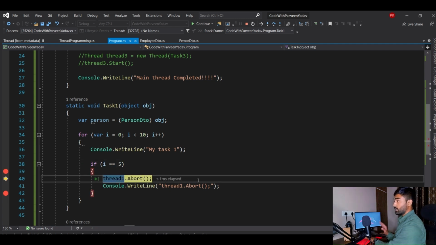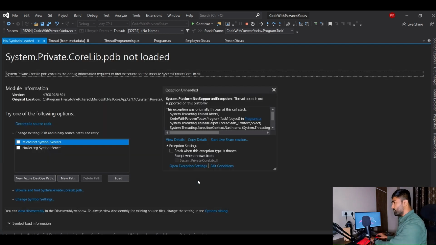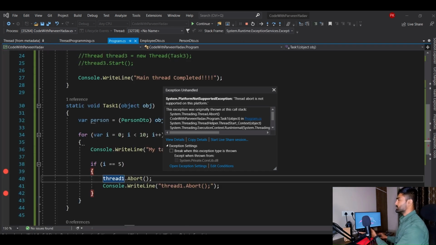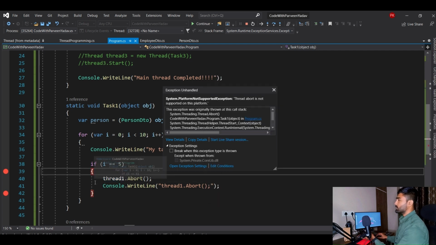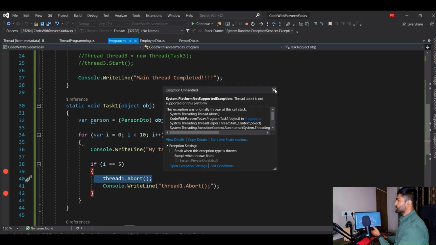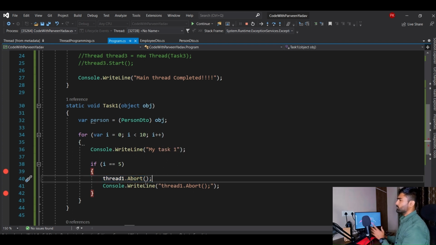When I say thread1.Abort, it will completely abort the thread. That means we will face an exception, because if there is no thread, how is this application going to behave? If I press F10, there you go, you see there is some exception. Let's close it and look over here. You see it didn't complete because it is aborted here. And for sure, you can handle that exception through try catch.